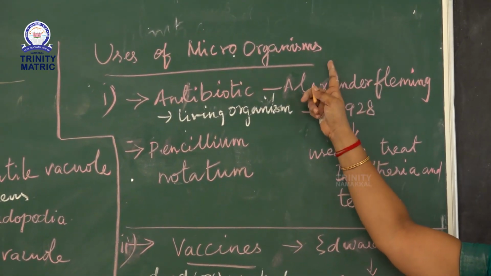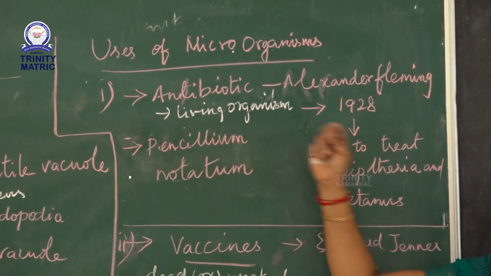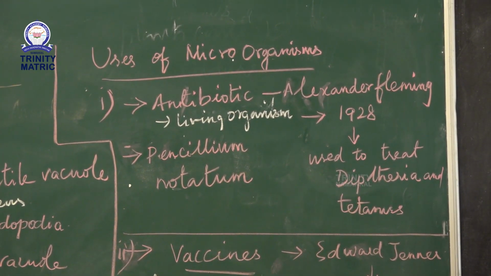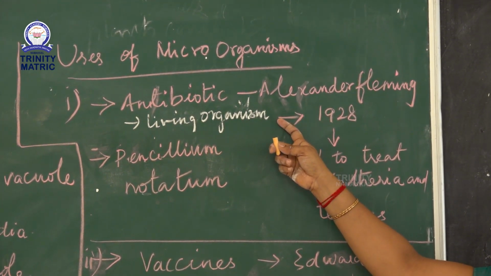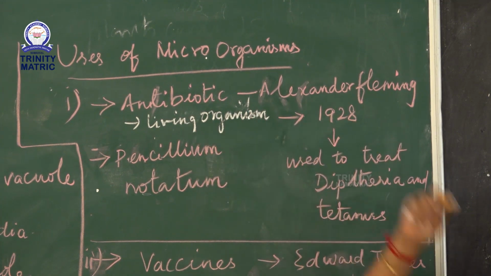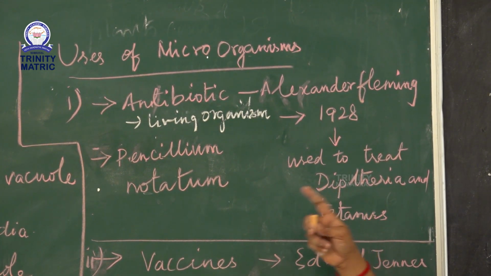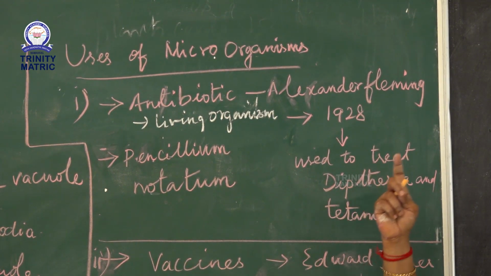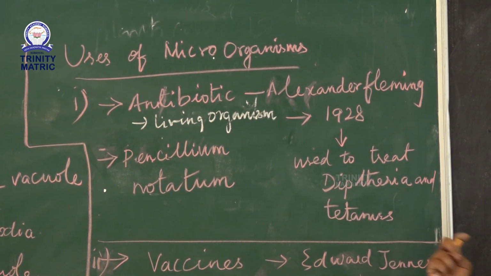Uses of microorganisms: we obtain antibiotics and vaccines. An antibiotic is a substance produced by living organisms. Penicillium notatum and Penicillium chrysogenum are examples. It is used to treat diphtheria and tetanus.